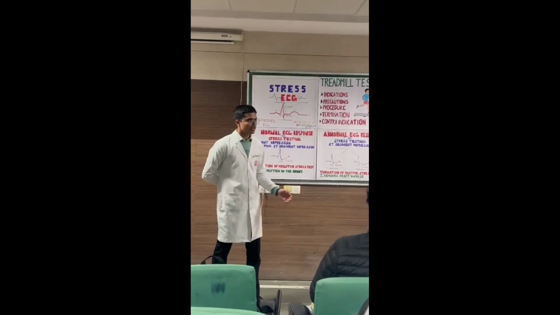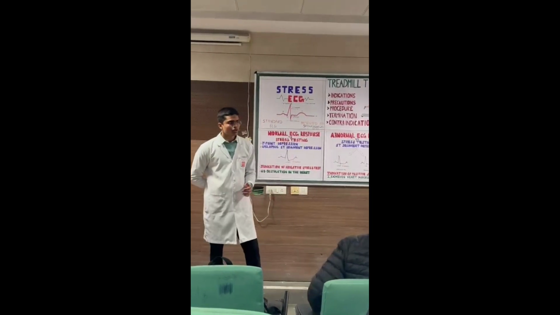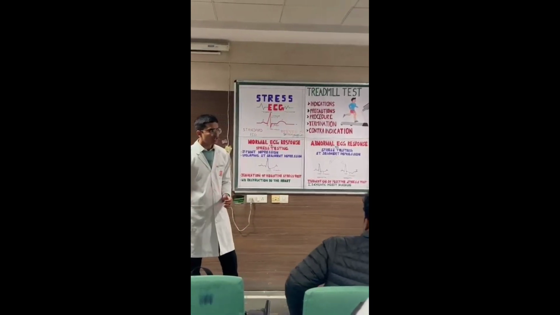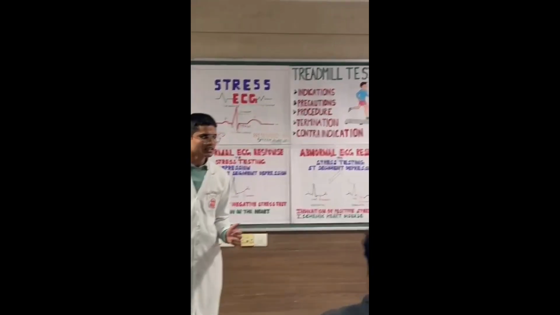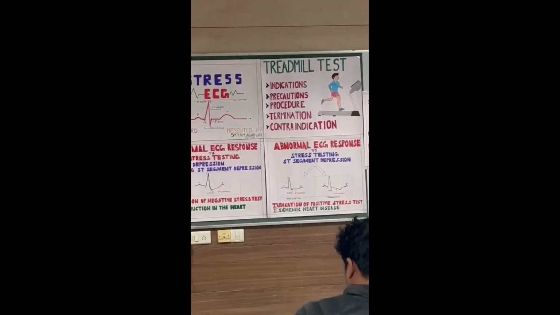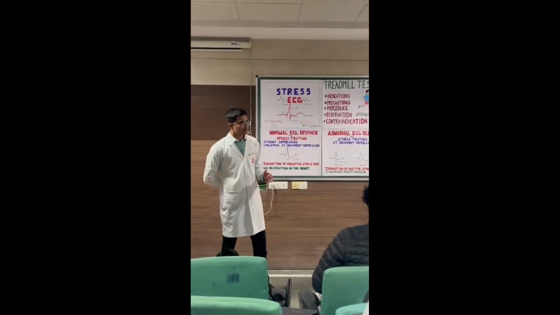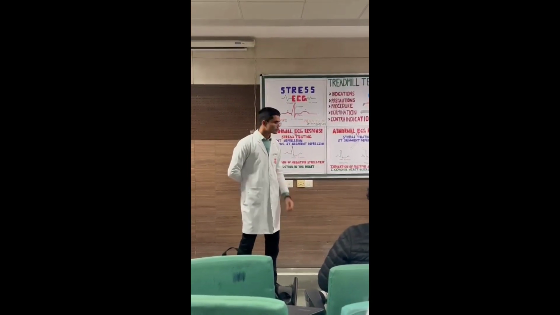Then the test is terminated or concluded when the goal of achieving 85% of maximum heart rate is achieved, or the test can also be stopped when there are signs of impaired blood perfusion, such as cyanosis or pallor, and when there are symptoms of moderate to severe angina.